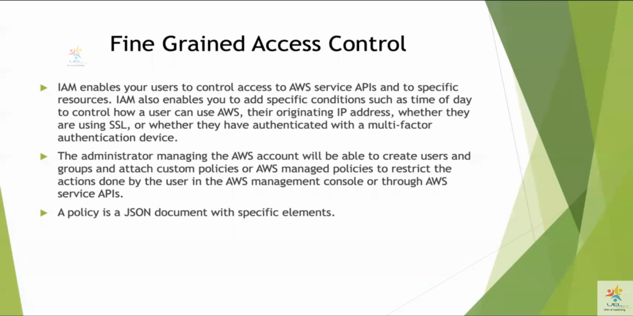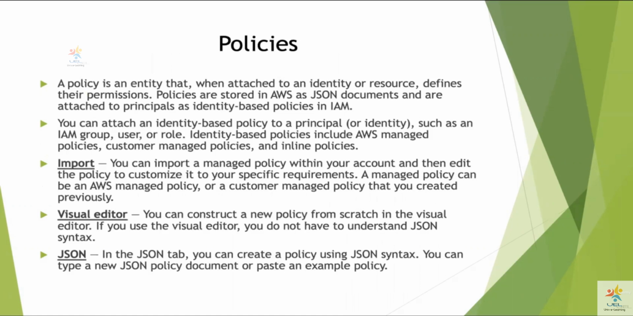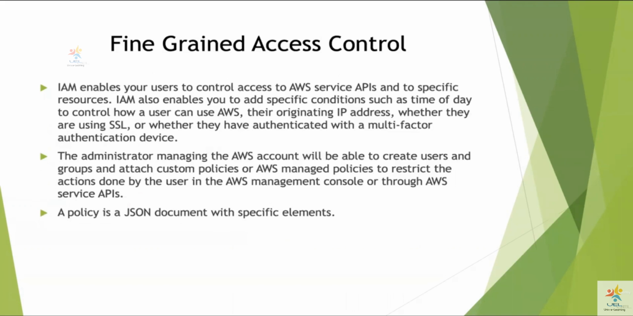And the administrator managing the AWS account will be able to create users, groups, and attach custom policies or AWS managed policies to restrict access. So that is called fine-grained access control. A policy, like we discussed before, is a JSON document with 5 elements: version, statement, action, resource, and, I would have forgotten, let's go back. Yeah, and effect, which is allow or deny.